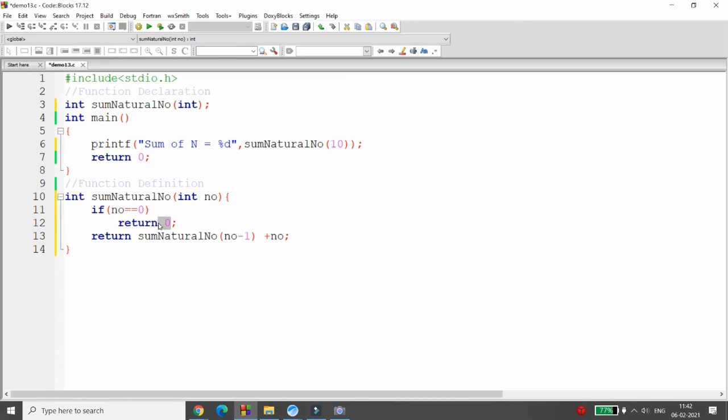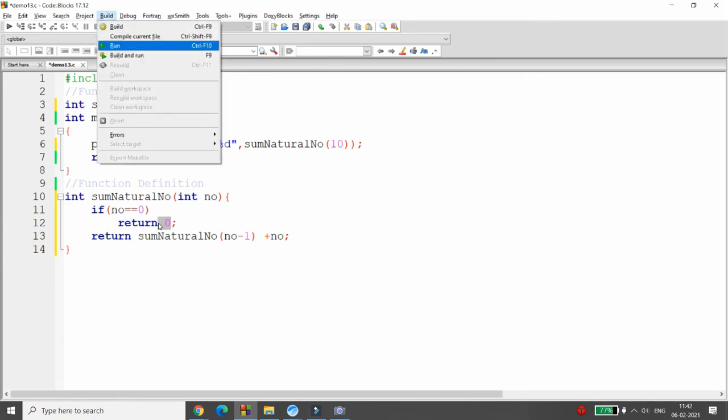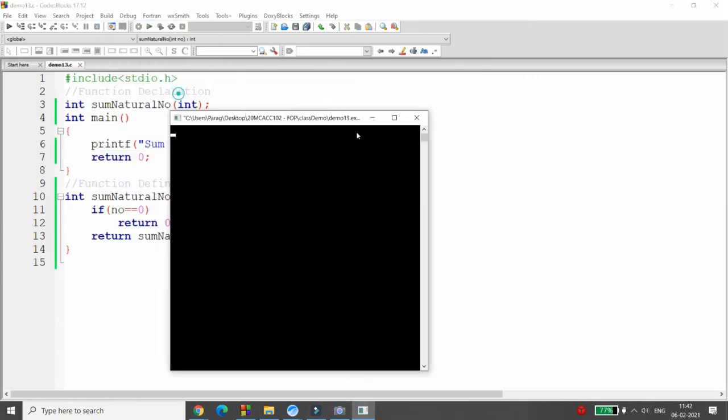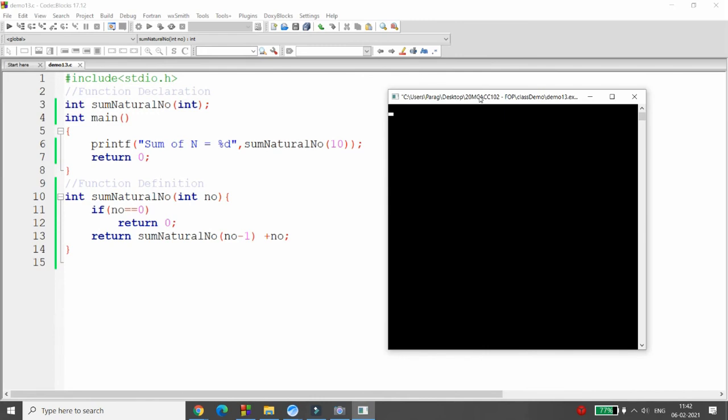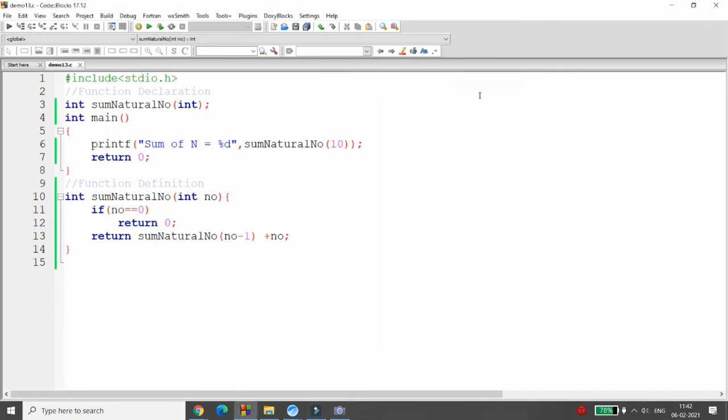0 plus 1 plus 2 plus 3 plus 4 plus 5 plus 6 plus 7 plus 8 plus 9 plus 10, and you will get the result, that will be 55. And as a result, you will get the value 55 over here. Why? Because I want to do the sum of the natural numbers. But how did it do that?